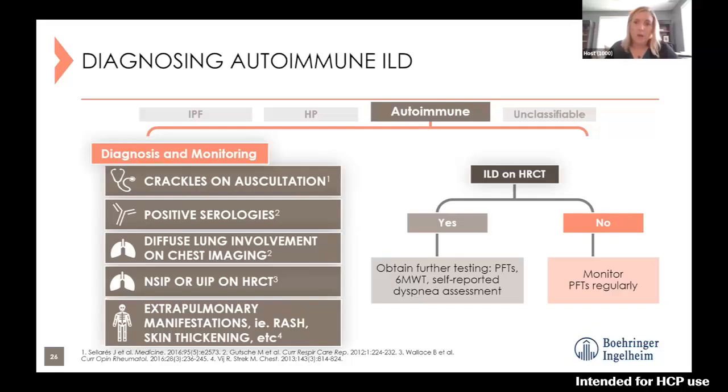What is their dyspnea? If not, it's important to still monitor these patients regularly, because as you saw in the last slide, a percentage of patients can go on to develop interstitial lung disease further in their disease process. So there's a risk of that. So monitoring them regularly, checking in on dyspnea, getting pulmonary function tests, really close auscultation of the lung bases, particularly for the development of fibrosis.